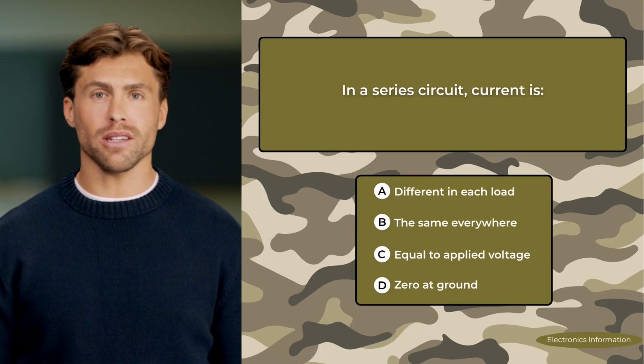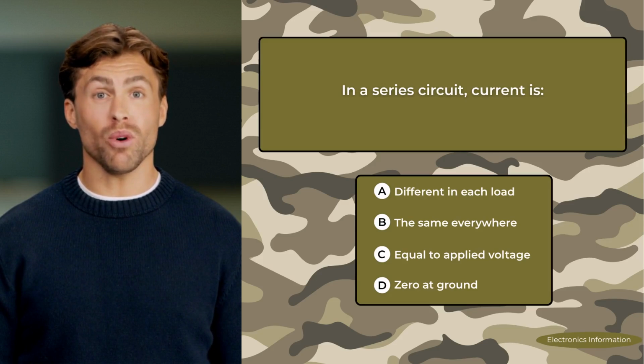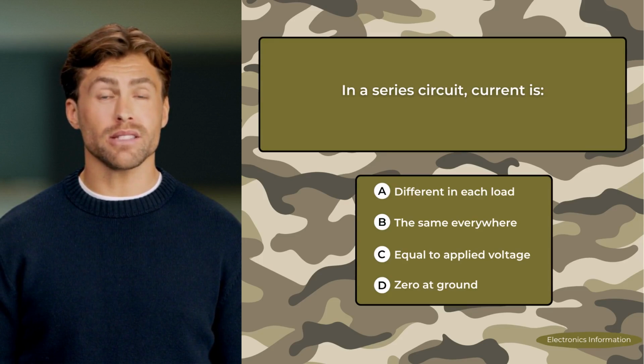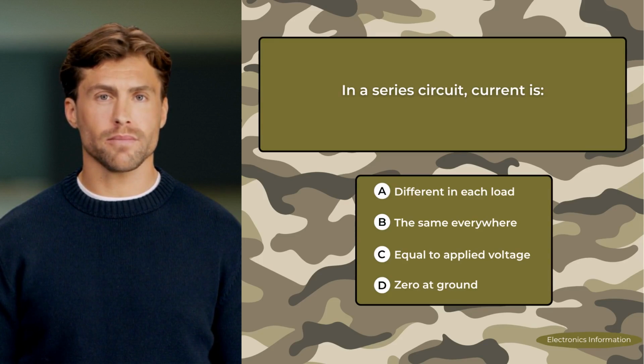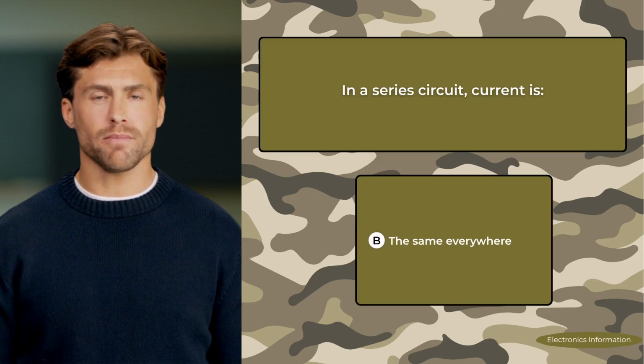In a series circuit, current is A. Different in each load. B. The same everywhere. C. Equal to applied voltage. D. Zero at ground. Correct answer, the same everywhere.